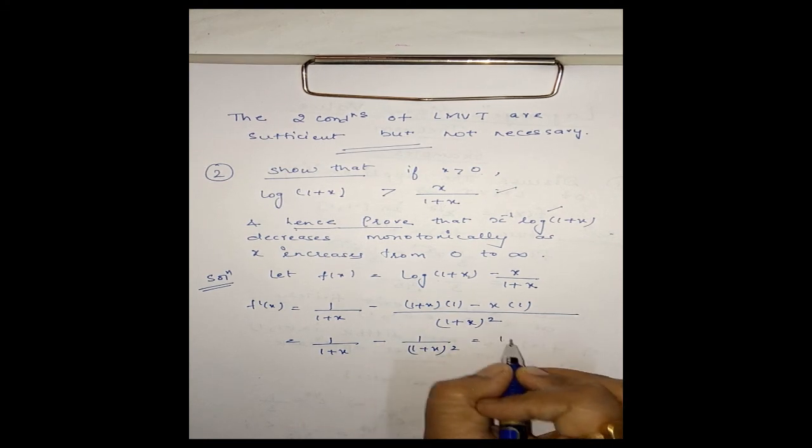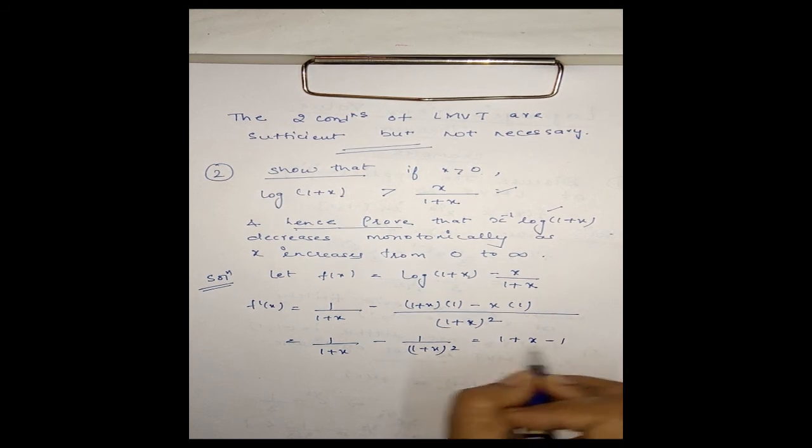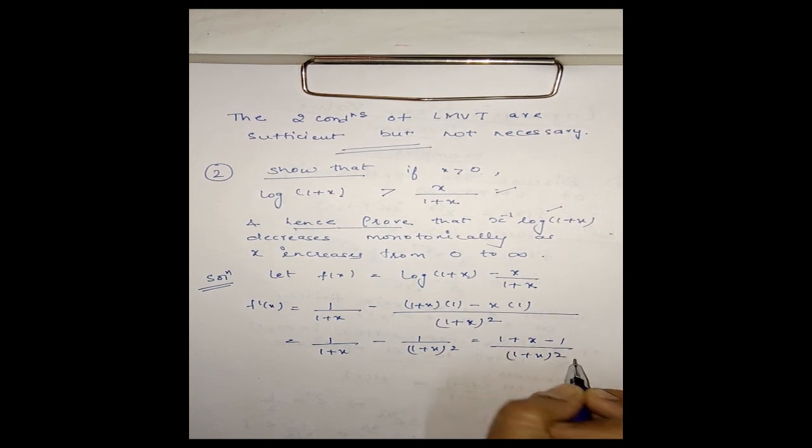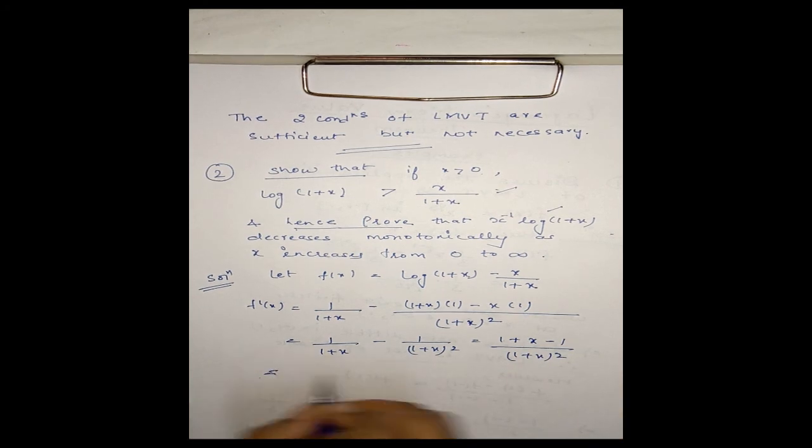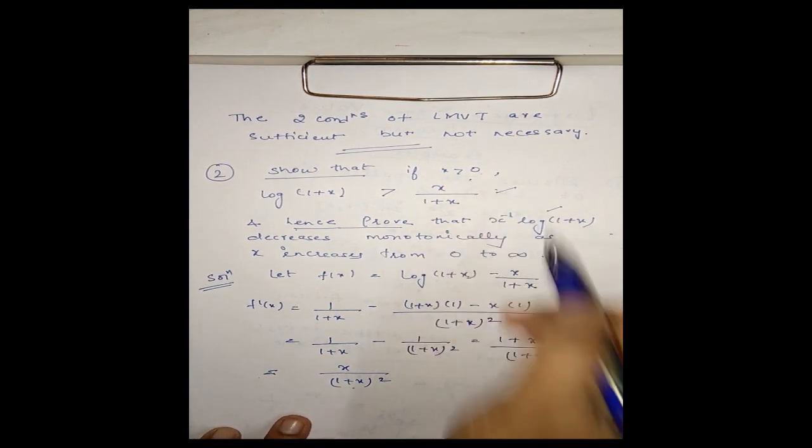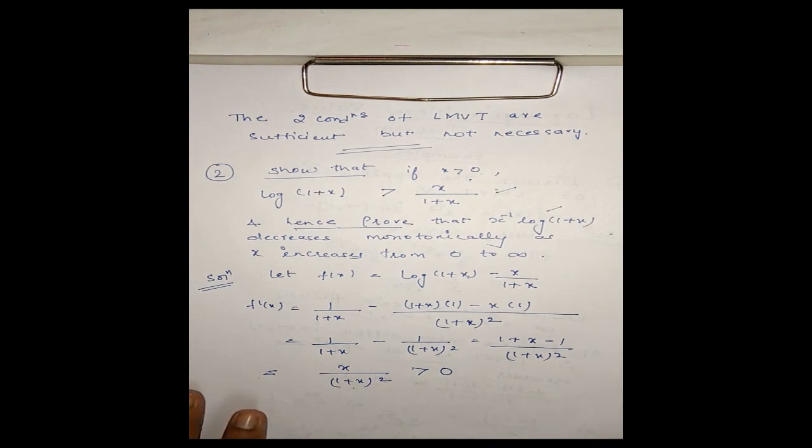This can be further solved as (1 + x - 1)/(1 + x)^2, and this is equal to x/(1 + x)^2. This is a square function, it is positive, and x is positive as given to us. It is greater than 0.